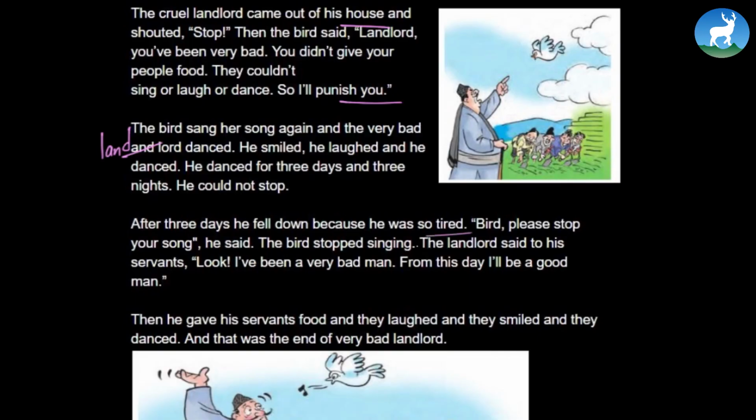"Bird, please stop your song," he said. The bird stopped singing. The landlord said to his servants, "Look, I've been a very bad man. From this, I'll be a good man." Then he gave his servants food, and they laughed, and they smiled, and they danced. And that was the end of very bad landlord.